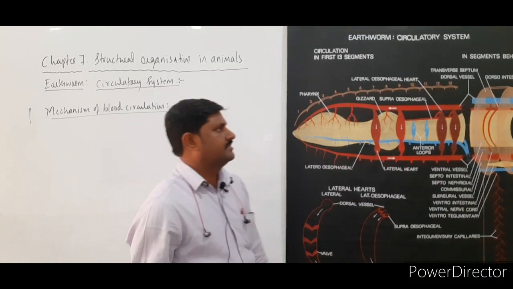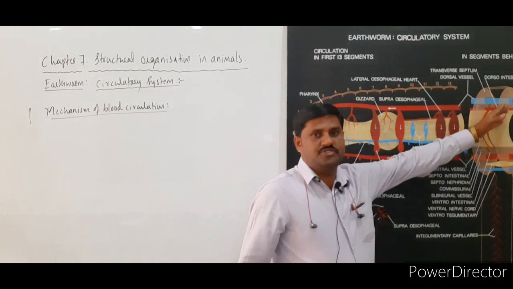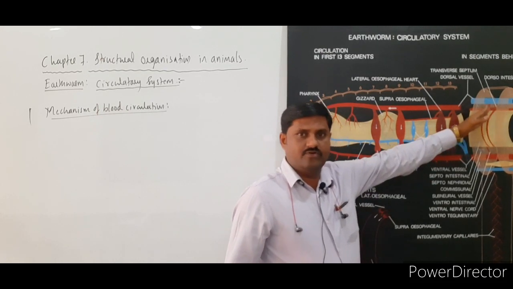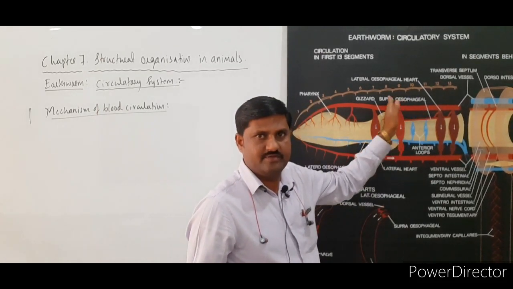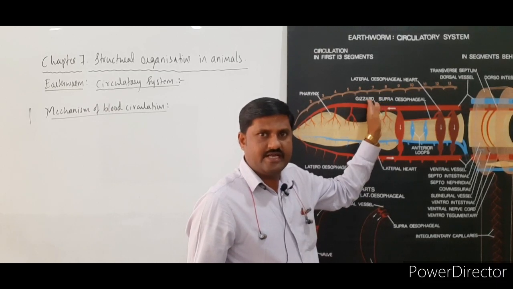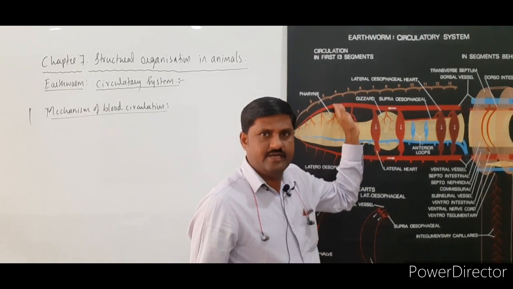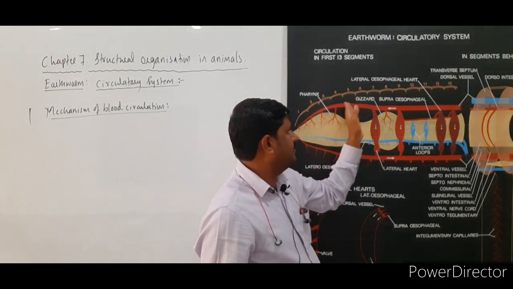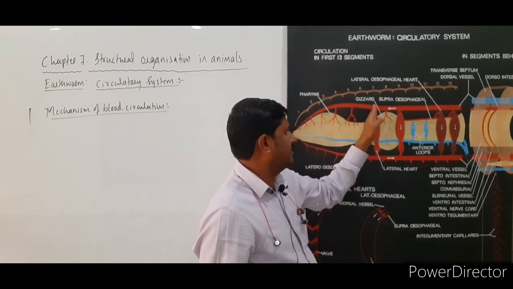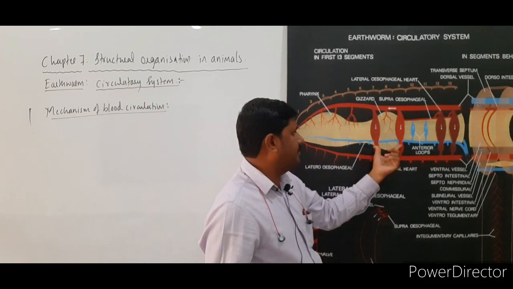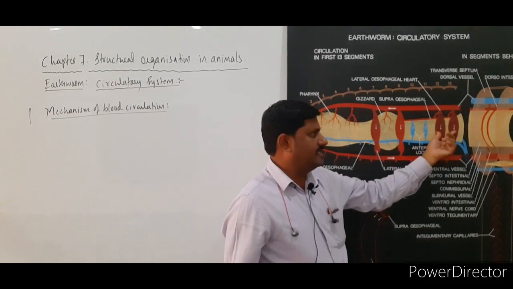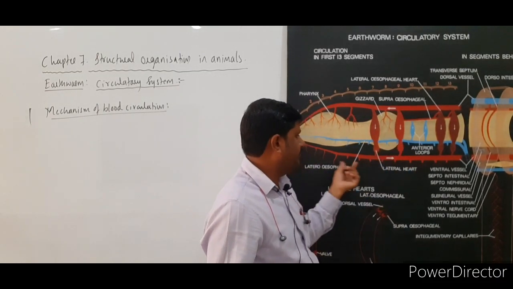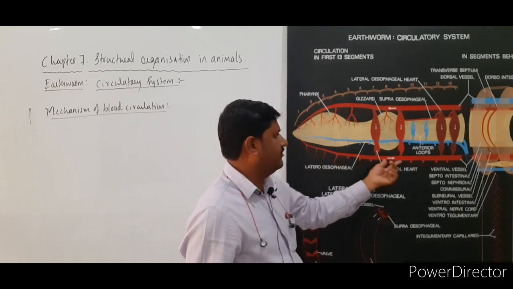See here, from the posterior part of the body of this earthworm, the blood flows towards the anterior part of the body. When the blood comes to the anterior part on the dorsal vessel, it provides blood for different parts. Ultimately the lateral hearts and esophageal hearts pump the blood towards the ventral vessel.